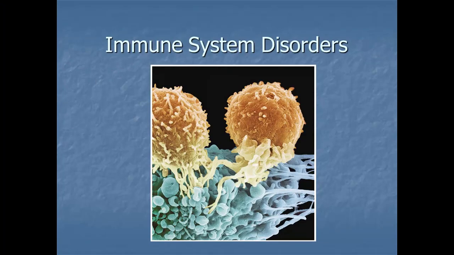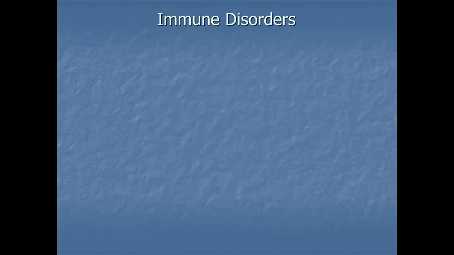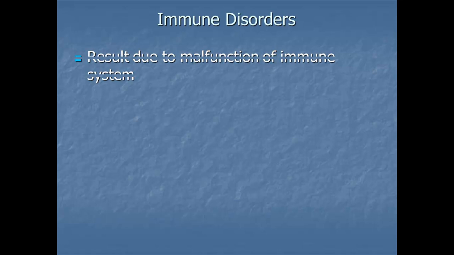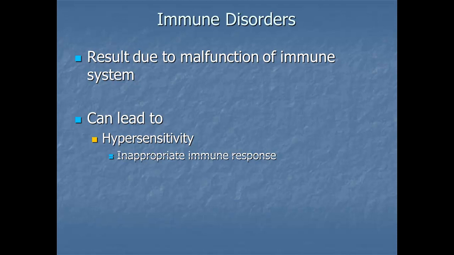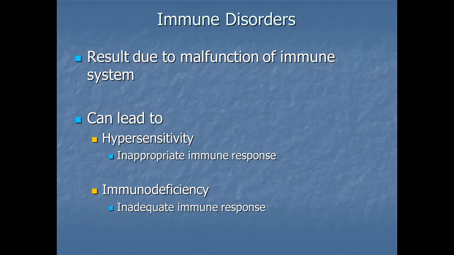Chapter 12, Immune System Disorders. Immune disorders result due to the malfunction of the immune system. Immune disorders can lead to hypersensitivity. Hypersensitivities are inappropriate immune responses that harm us. Immune disorders can also lead to immunodeficiency. Immunodeficiencies are inadequate immune responses that fail to protect us.